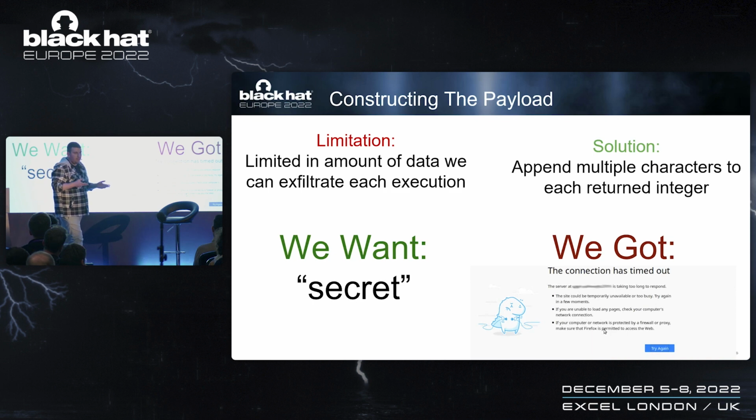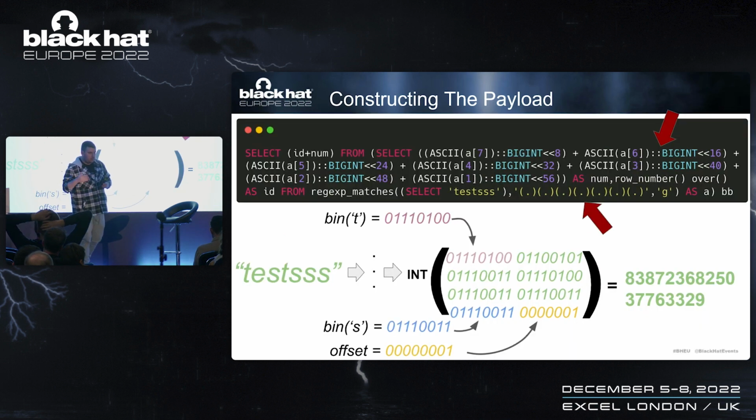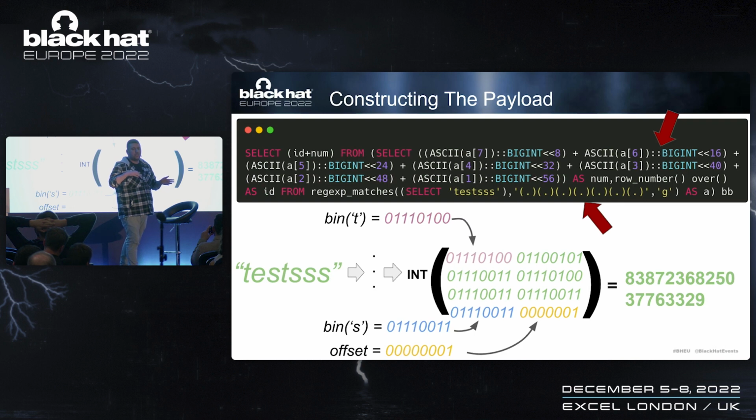Lastly, this endpoint was very, very slow, and we wanted to exfiltrate a lot of data through it. Meaning that when we tried to exfiltrate, for example, all of the users or all of the users' passwords, we got timed out because each exfiltrated row was returned in a different row, and multiple actions were performed on it. And once again, we can fix it pretty easily with SQL. I know it looks a little bit funny, but it's simple SQL syntax that basically constructs one big integer out of 7 characters and returns 7 characters in one returned value.